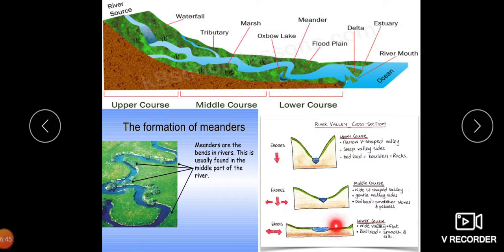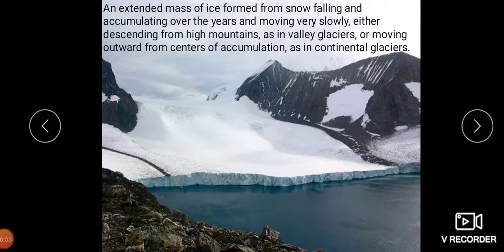And this is the lower course. This is where we have a wide valley, and a flat bed load that is smooth and silty. So this is an extended course.